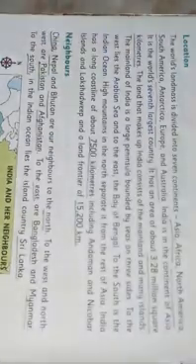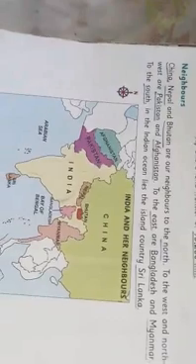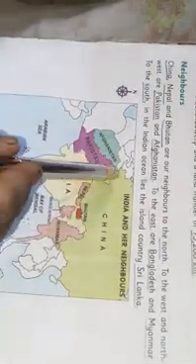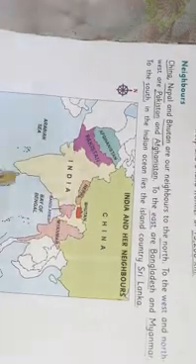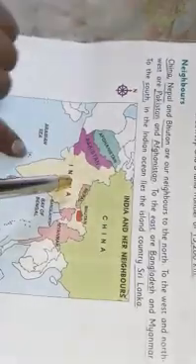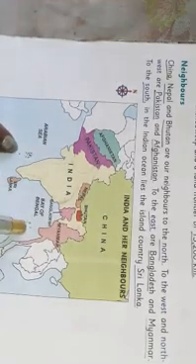The whole country you can see in the picture is the mainland. Not only this shape you can see here is India, you can also see some dots in the Arabian Sea and the Bay of Bengal.